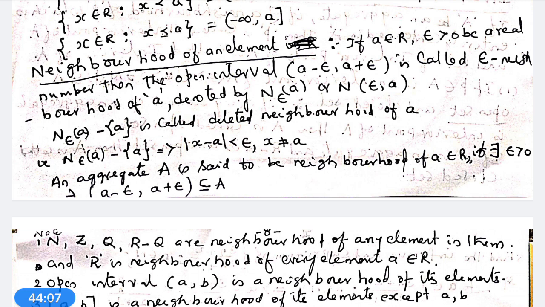If there exists epsilon greater than 0 such that the open interval a minus epsilon, a plus epsilon is a subset of the aggregate, then the aggregate is said to be a neighborhood of a in R.